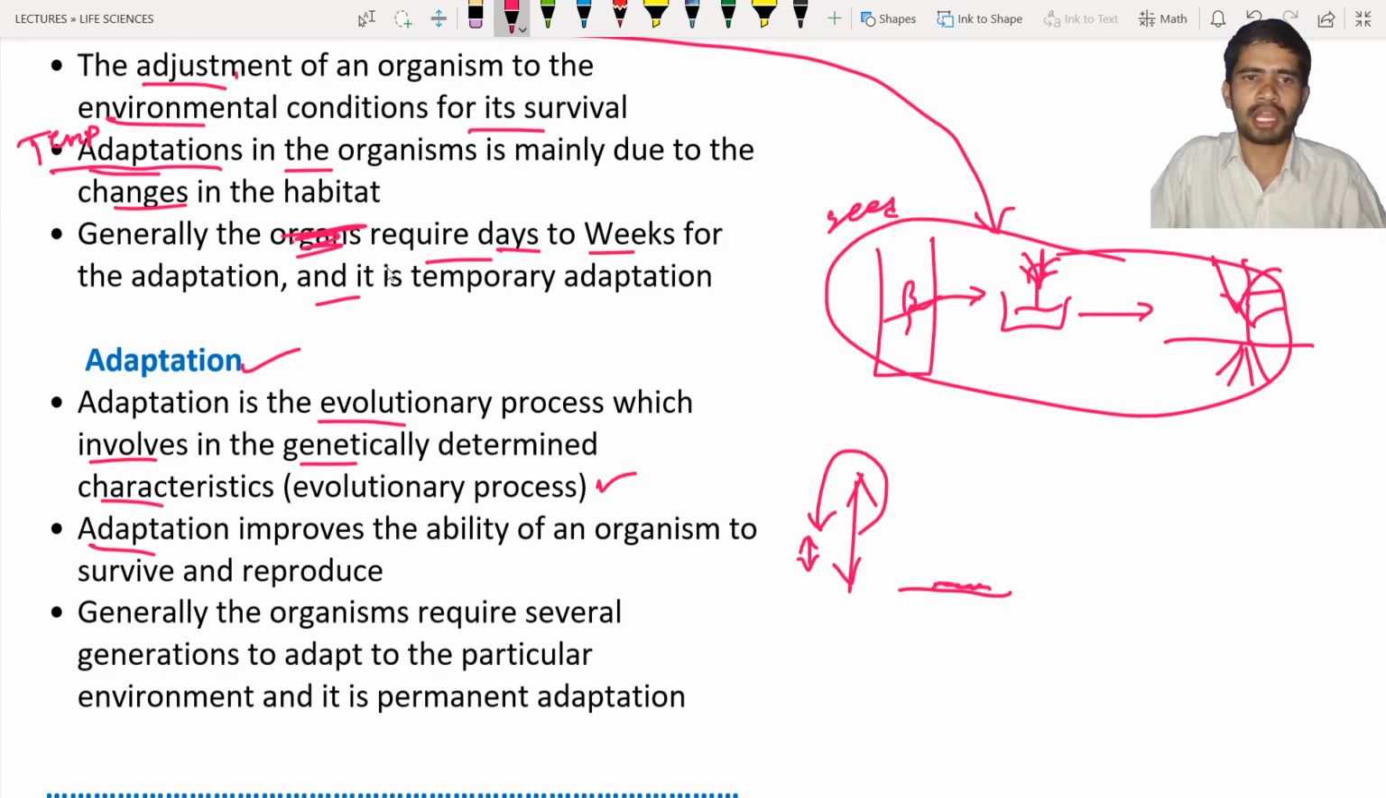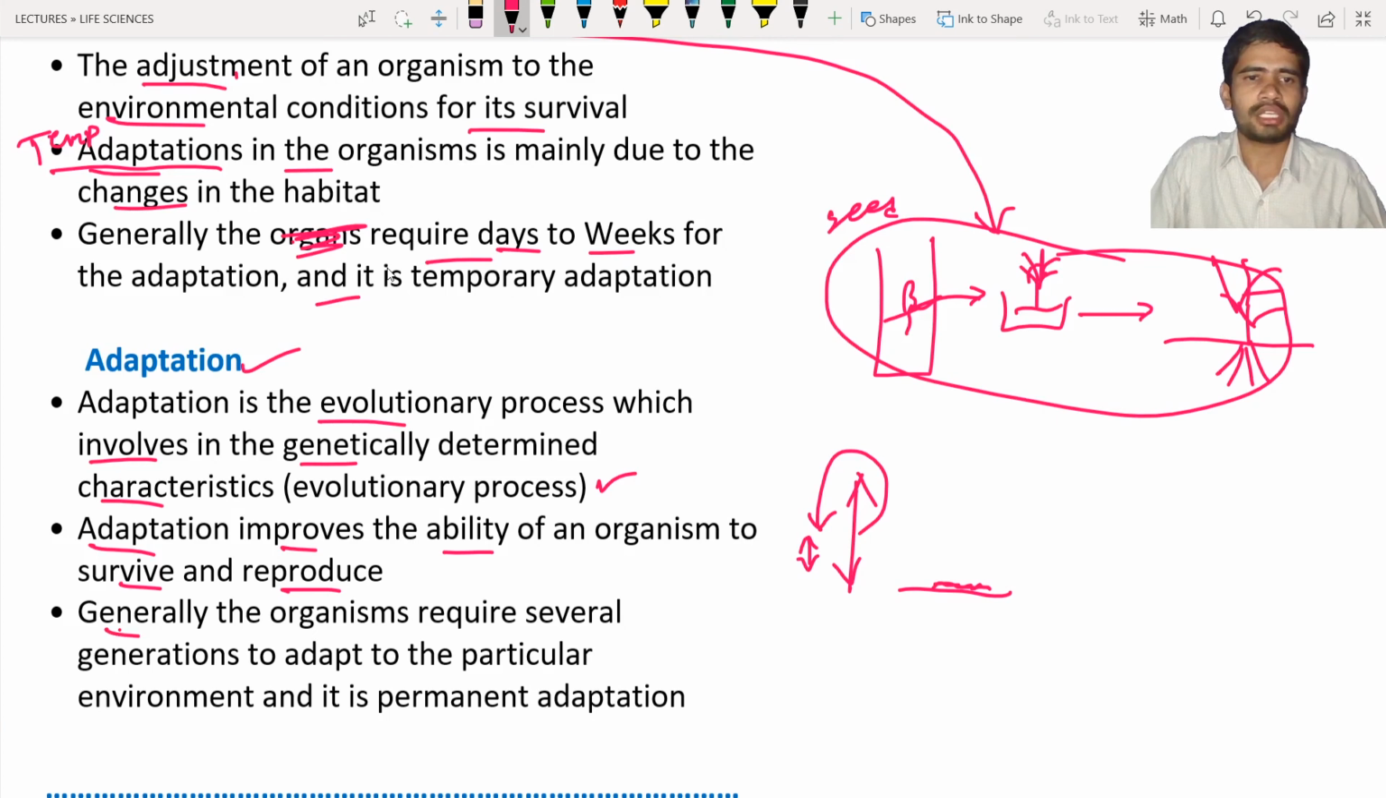Adaptation improves the ability of an organism to survive and reproduce. The main aim of organisms, whether bacteria, animal or plant, whatever it may be, is to promote the race. The plant wants to increase its population of the same species. Animals also want to increase their population and promote their race further into future seasons or future years.